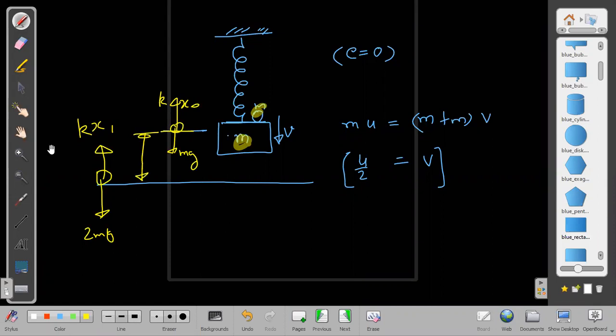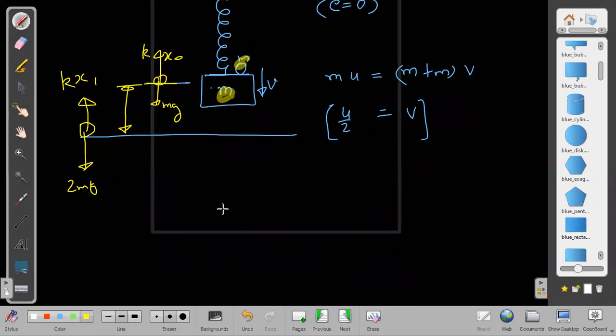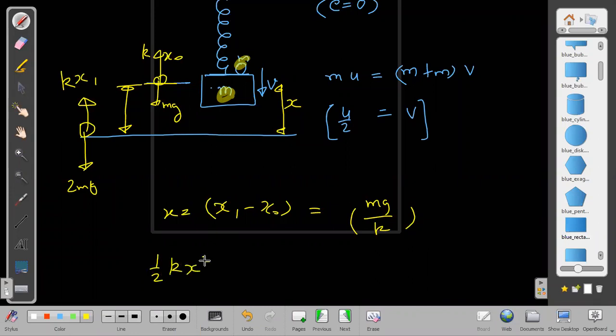So what is the distance between these two positions? I can find it easily. The distance between these two positions is x1 minus x0, that is 2mg by k minus mg by k, which is mg by k. Let us call this thing x. Okay, so this thing is x, and we have an equation of energy conservation: half kx square from the new equilibrium position of our SHM.